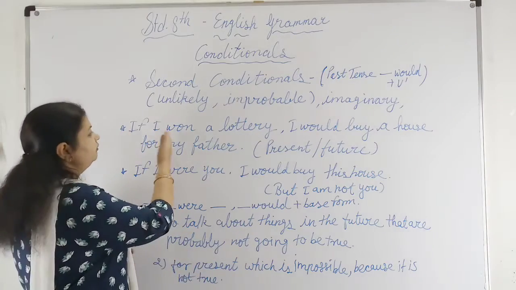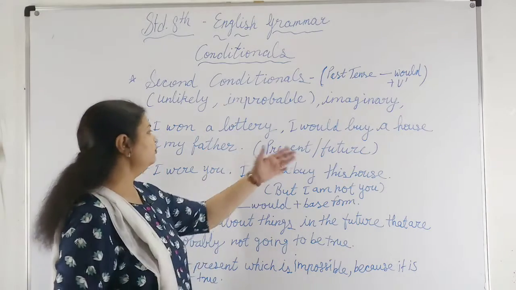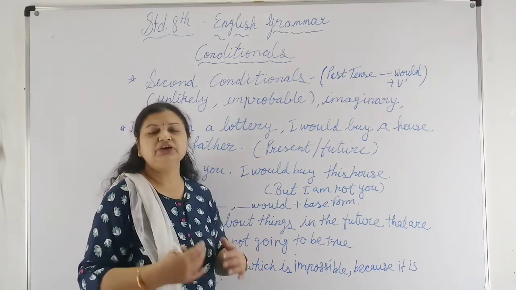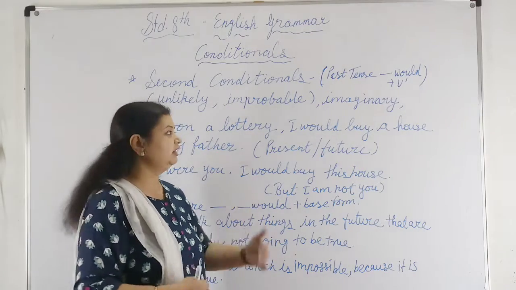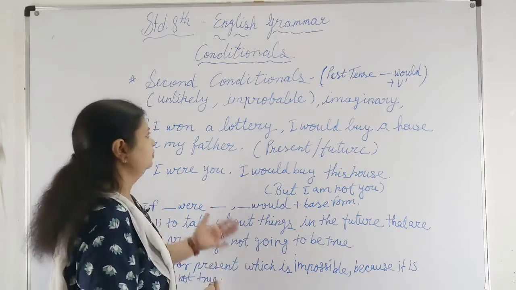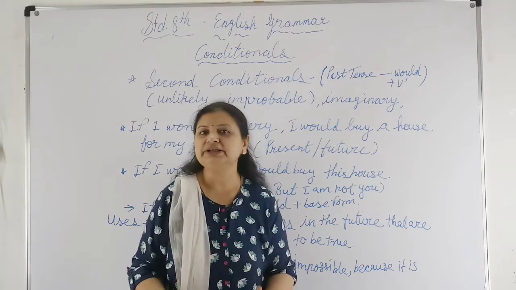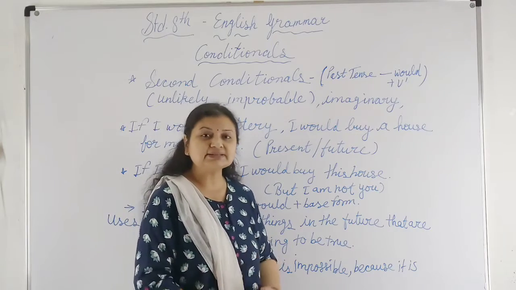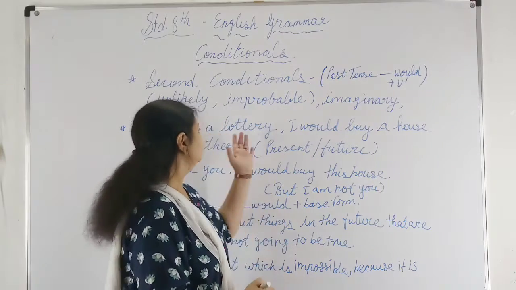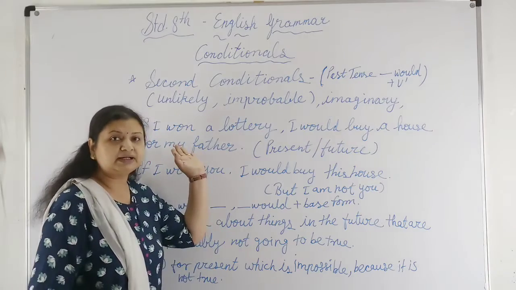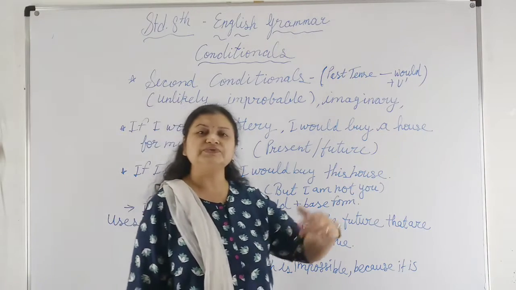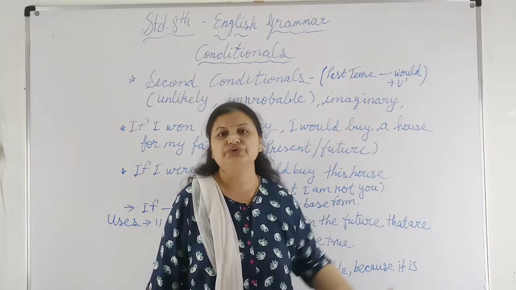So see, if I won a lottery, I would buy a house for my father. One thing we can say is that this is imaginary. Even though we are using the past tense here, won, this is also used for the present and for the future.